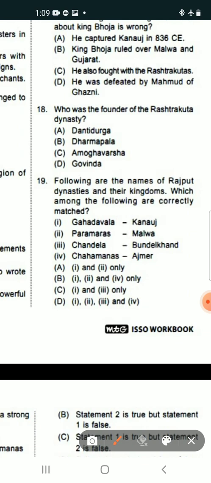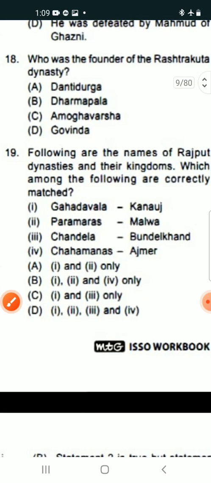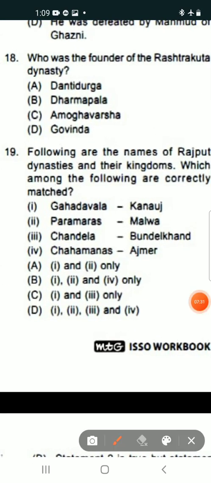So, the first option is Gahadavala, and on the right side it is written Kanauj. Number 2, Paramaras, Malwa. Number 3, Chandelas, Bundelkhand. Number 4, Chahamanas, Ajmer. Now, which is correctly matched?